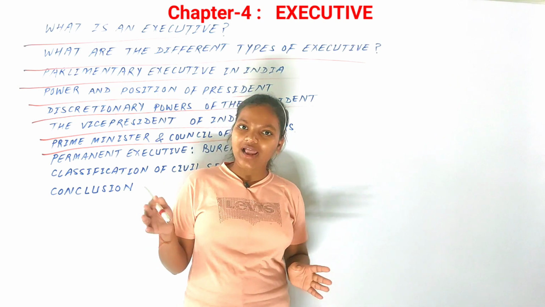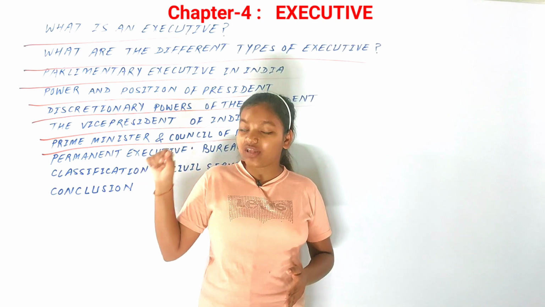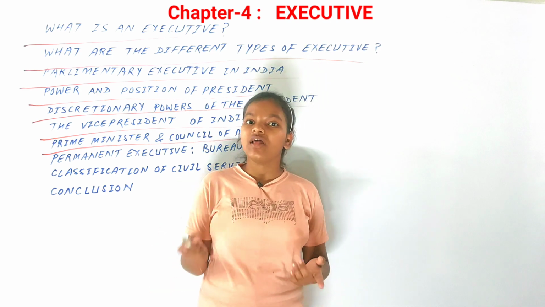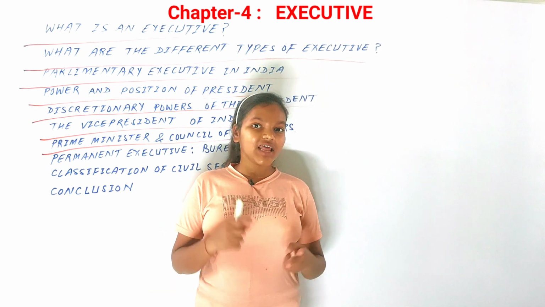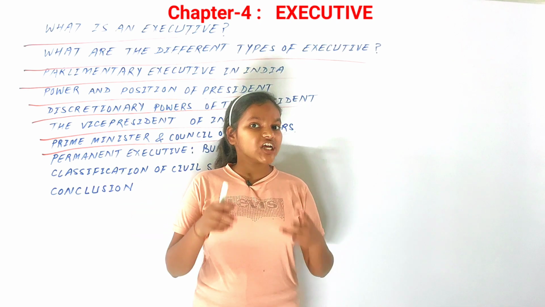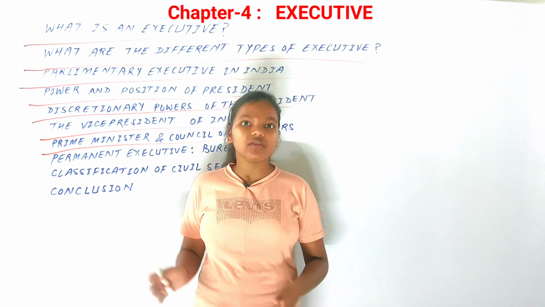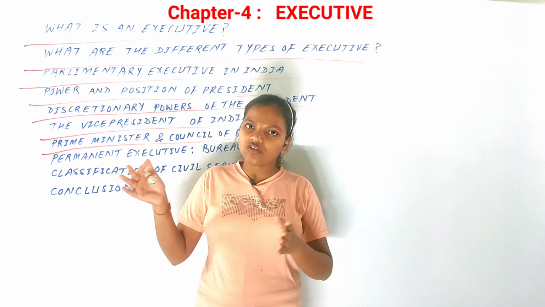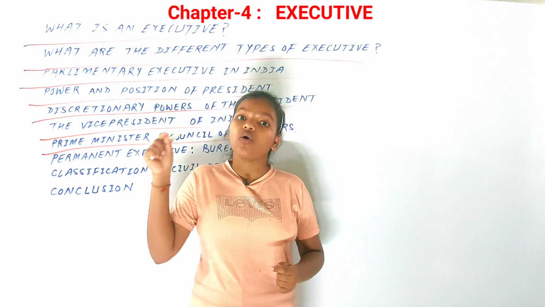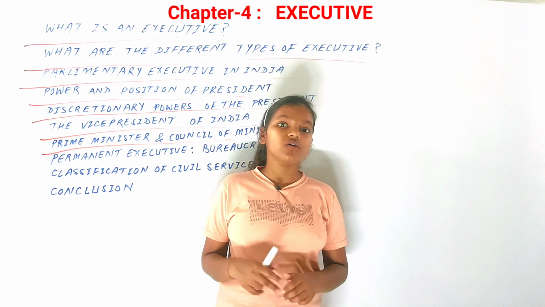After talking about the Prime Minister, we see that the Prime Minister enjoys a preeminent place in the government of our country. Why is it so? Because the Prime Minister has a lot of power, access to media, and projection as a national leader during foreign summits or foreign visits, then projection as a portrait during election campaigns. Then the command of the Lok Sabha is with him. Then the command of the bureaucracy, that is the administrative machinery, is also under the Prime Minister of our country. So we can say that the Prime Minister of India holds a lot of power.